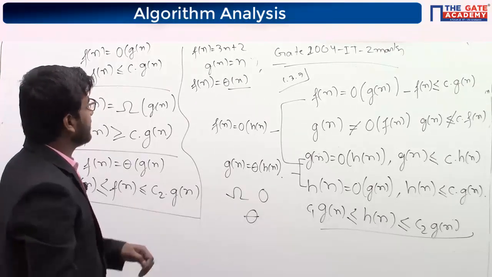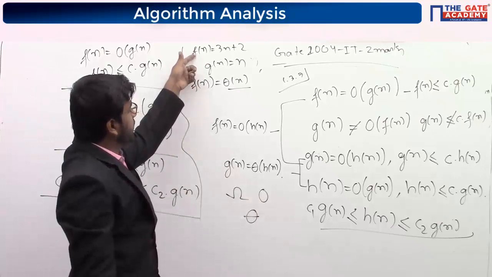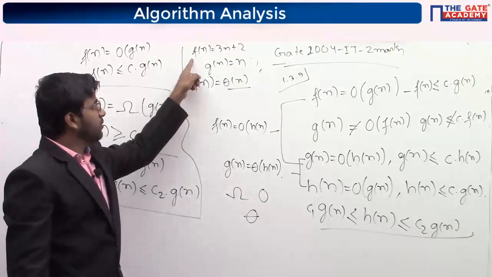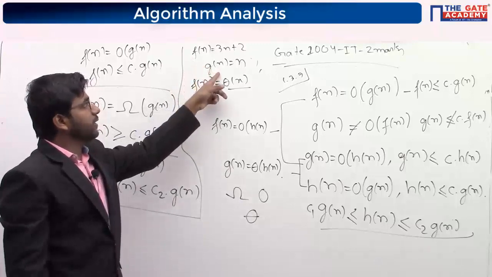But exactly equal you can't say, because it should be satisfied for every function. Now, this is the example which shows that Fn is not equal to Gn.